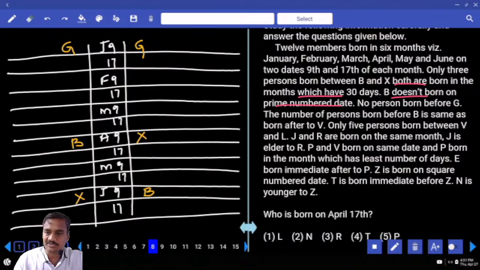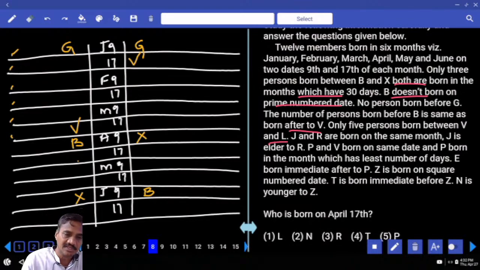And the number of persons born before B is the same as after B. Now before B, how many are there? 1, 2, 3, 4, 5, 6. After B there must be 6 persons. 1, 2, 3, 4, 5, 6. Now B must be here. B is second from the bottom, so B must be second from the top. Then only 5 persons between B and L. In between B and L, 1, 2, 3, 4, 5, L is here.